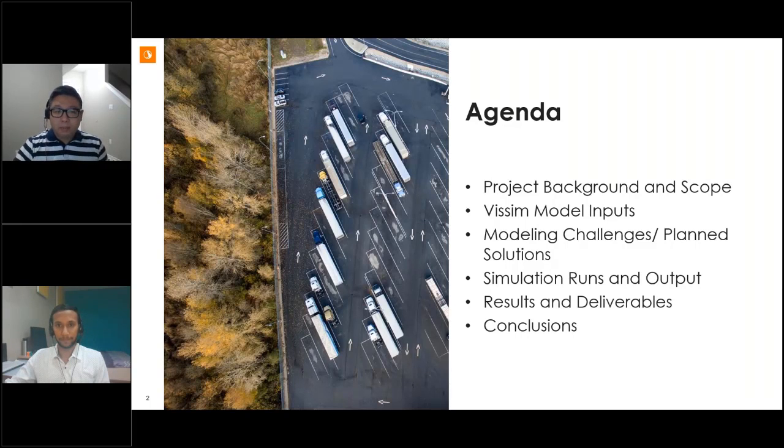Based on our presentation agenda, this presentation will include 6 parts. I will present the first 2 parts, project background and scope, and Vissim model inputs, as well as the last part, which is about project conclusions. Rohan will present the core parts in terms of Vissim modeling, including modeling challenges, planned solutions, Vissim microsimulation runs and output, and modeling results and deliverables. Next slide.